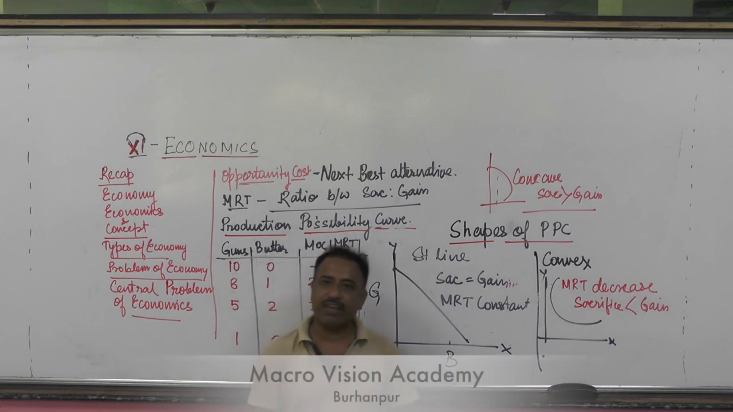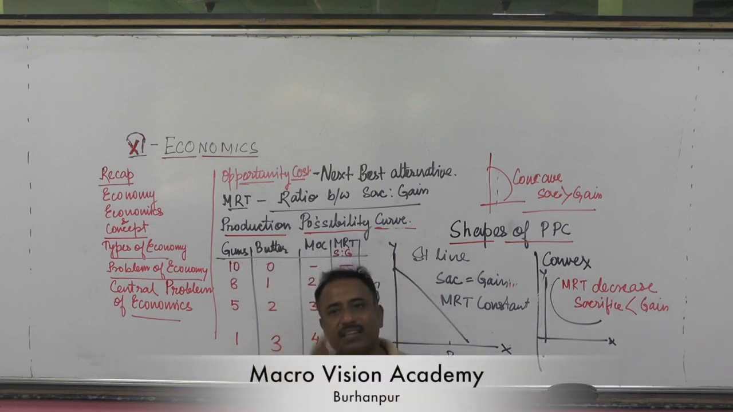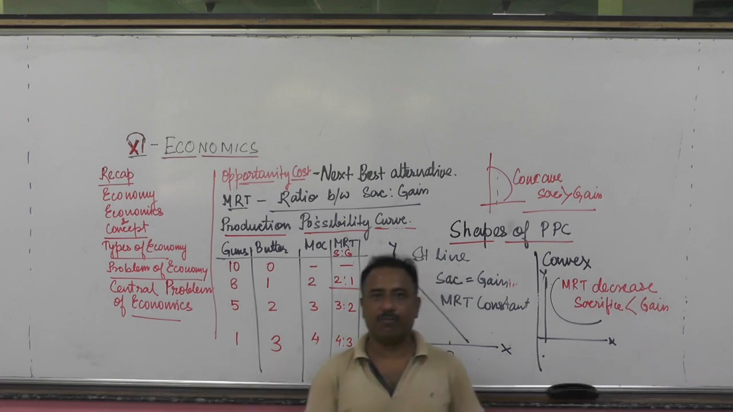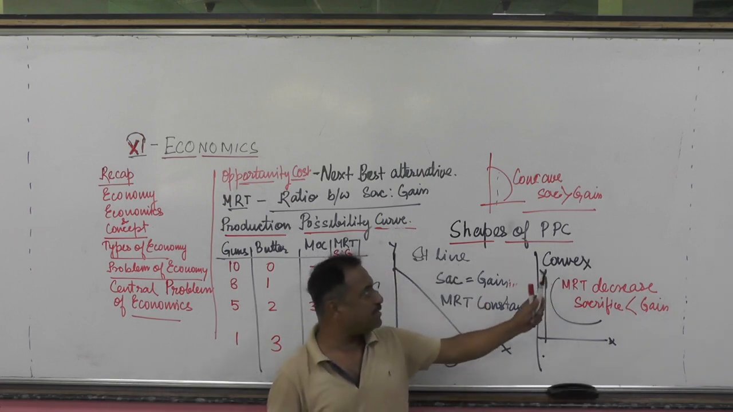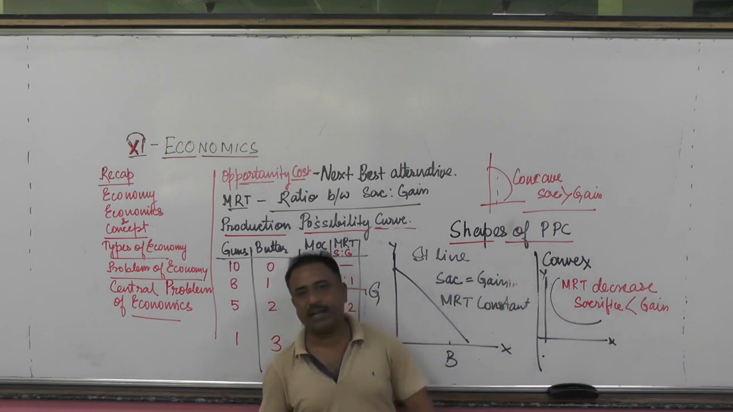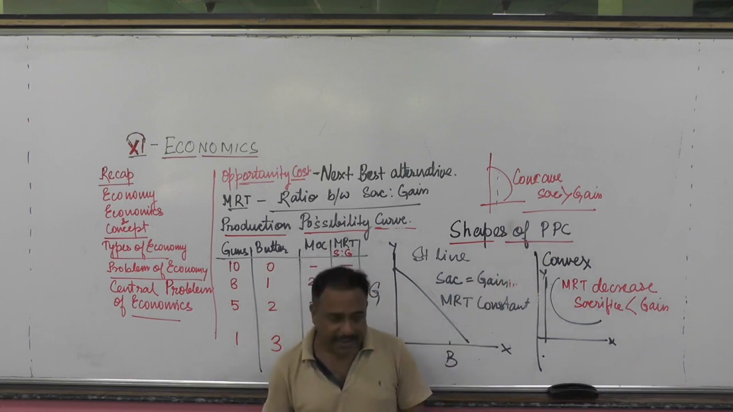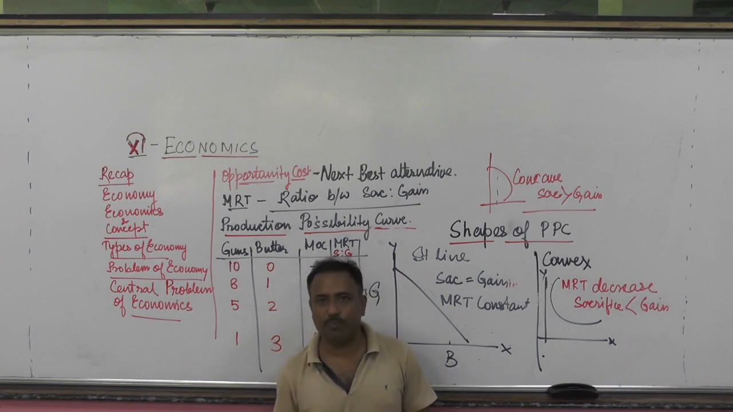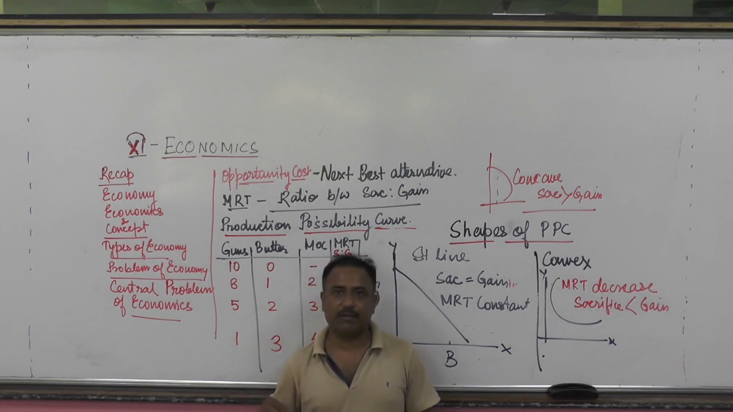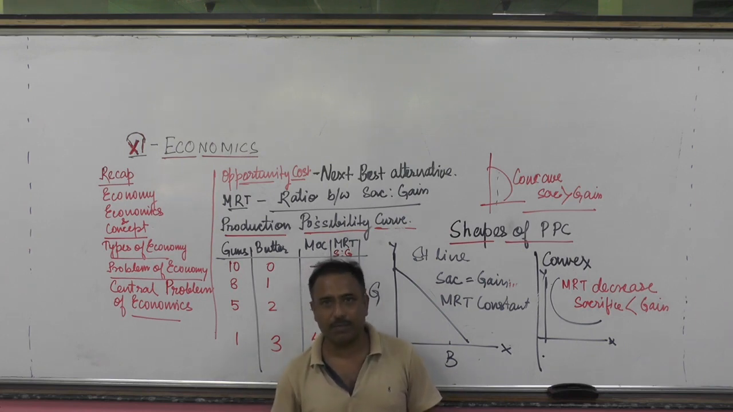So today we have learned that there are 3 shapes of PPC curve. First one is the concave, second one is the convex, and the third one is the straight line. Clear? Next, we are going to learn the movement of PPC curve. There are 2 movements of PPC curve. Is it clear? One is the shift of PPC curve, another one is the rotation of the PPC curve.